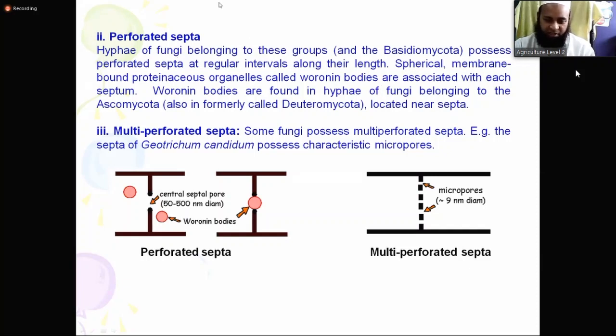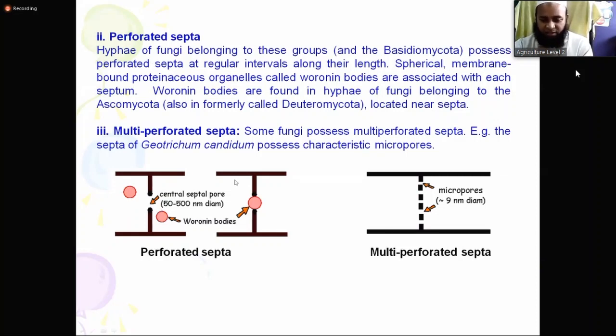I can read out again, perforated septa. Hypha of fungi belonging to this group possess perforated septa at regular intervals along their length. Spherical, they look like round shape. Membrane-bound, they have one membrane.